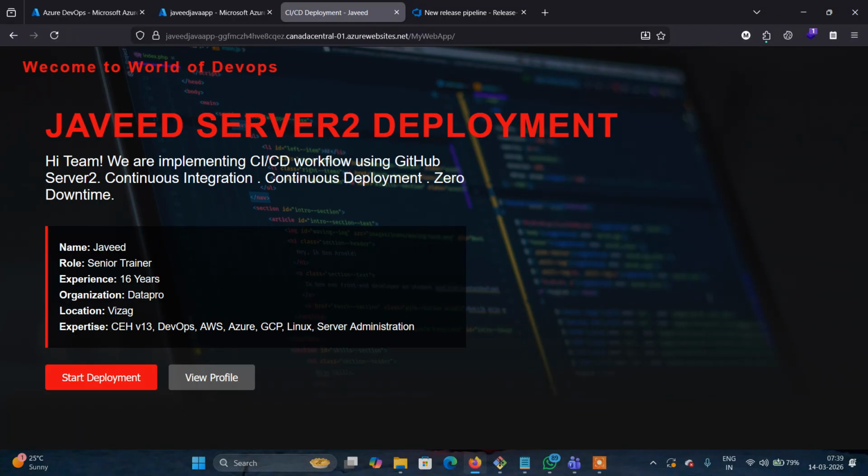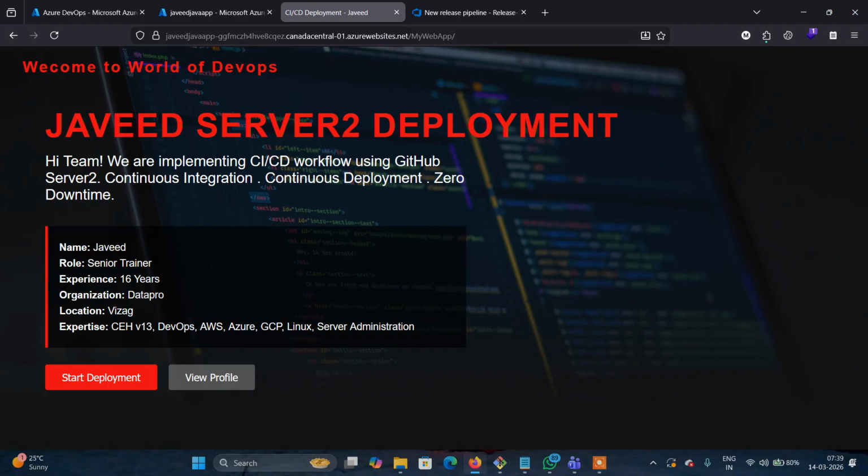Because I explained this, it took not more than 5 minutes. If you do it the first time, it may take some time, but once you do it one or two times, it takes not more than 2 minutes. If you want to build another project, it is very easy. Even for a YAML pipeline, a template will be there. It will automatically select the template and the YAML will be written automatically. It is very easy compared to Jenkins. So there is nothing to learn here. Everything is platform as a service.